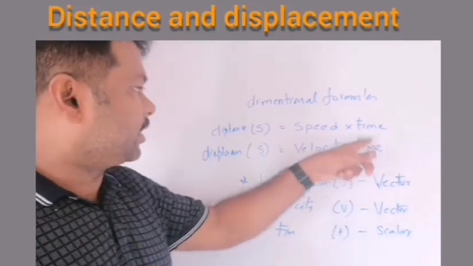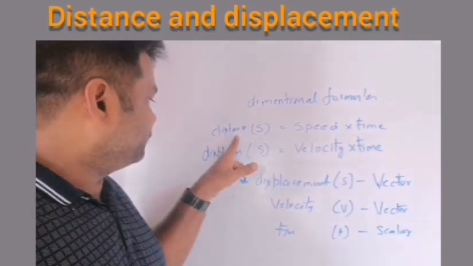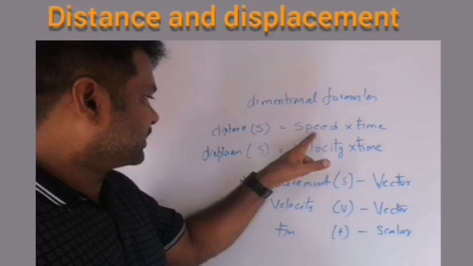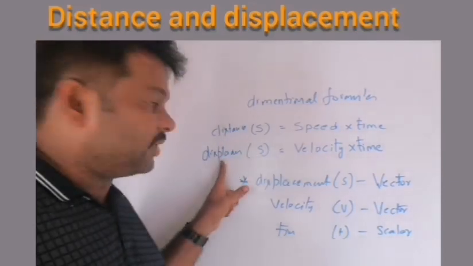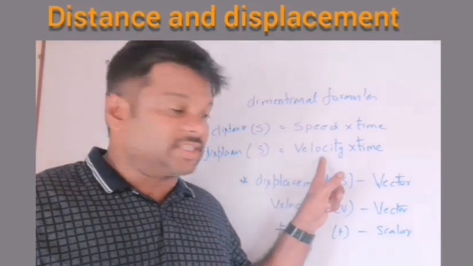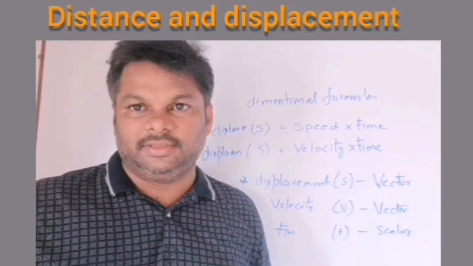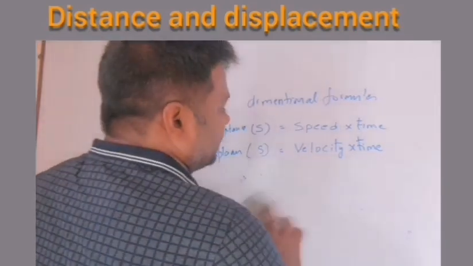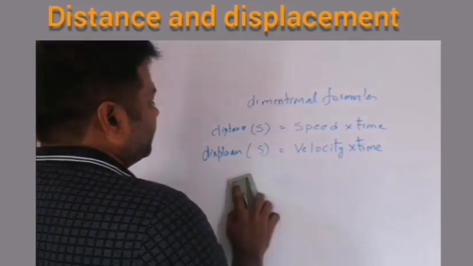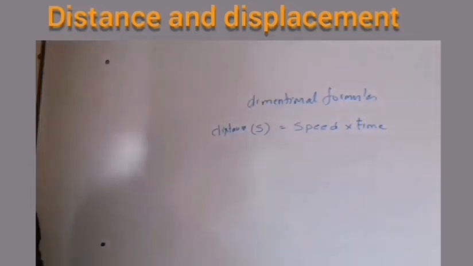In the two formulas, the common term is time. This is a scalar. Here speed is scalar, distance is scalar, displacement is a vector physical quantity, velocity is a vector physical quantity, time is a scalar physical quantity. You need to know about this. So from these two formulas I will write two more formulae.